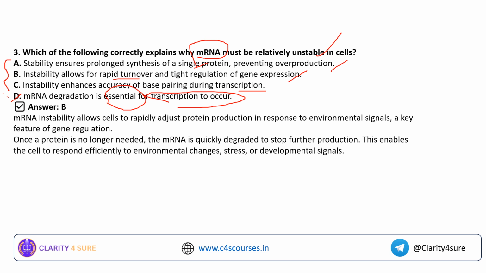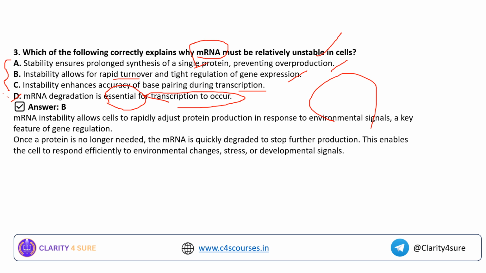Why? Because the mRNA must be relatively unstable. Why? Because this mRNA instability will actually allow the cells to rapidly adjust the protein production in response to the environmental signal, which is a key feature of gene regulation. Okay, this instability of mRNA actually adjusts the protein production in the next stage, that is the translation stage, which is a very important part of gene regulation.